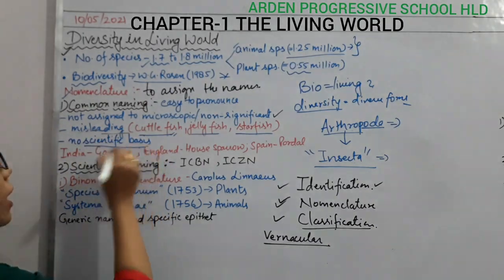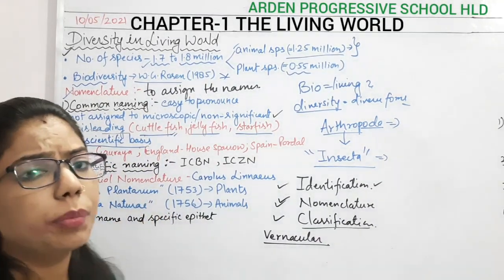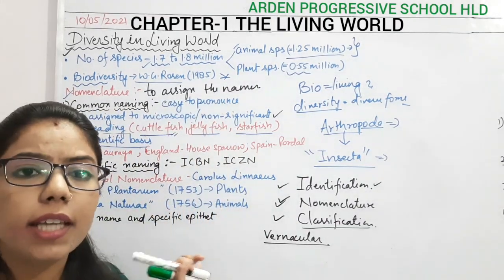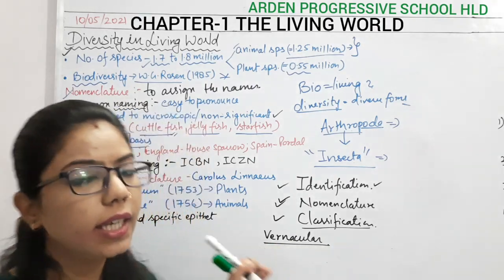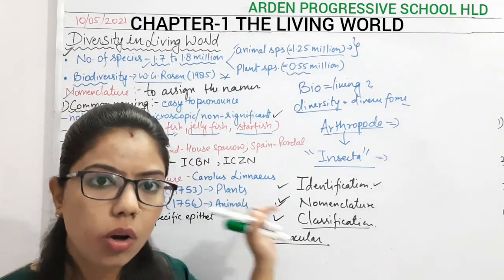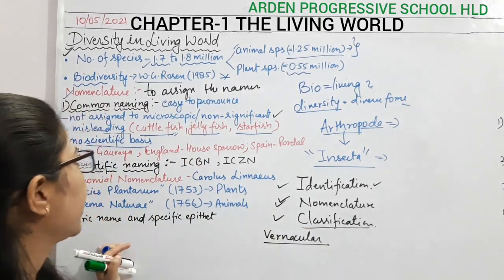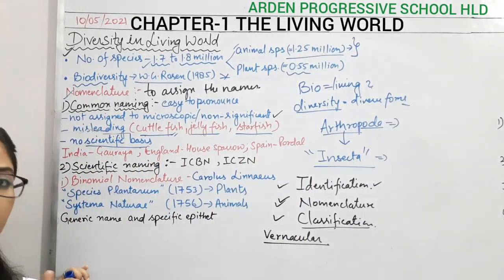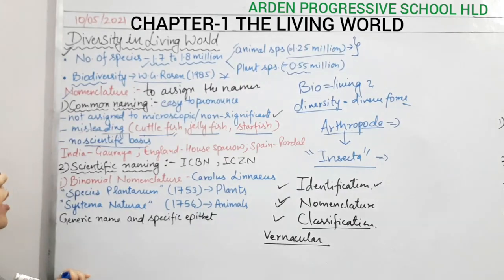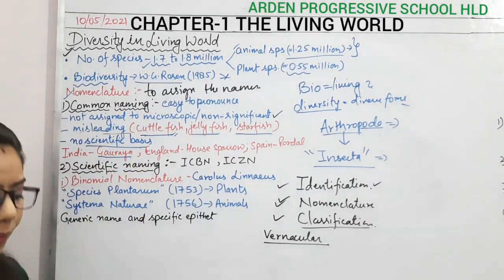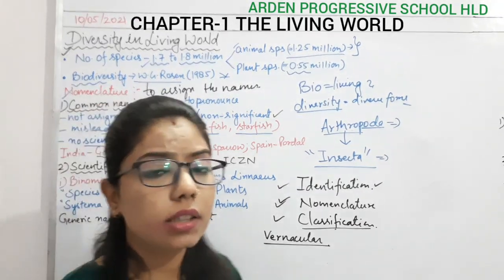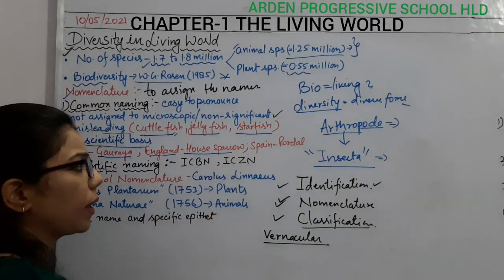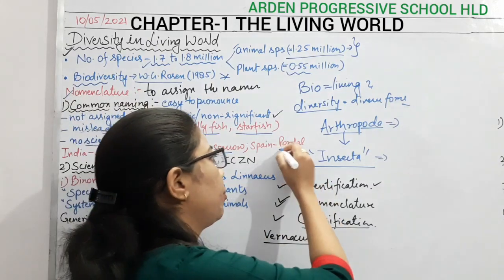Now if I am talking about this misleading, it means that they have no scientific ground. They do not have any scientific basis on which we can say yes, this is this particular organism, right? So that's why this has advantages also, but it has more disadvantages, right? So the example is what: in India we call it gorilla, in England we use the word house sparrow, in Spain we use the word poodle.